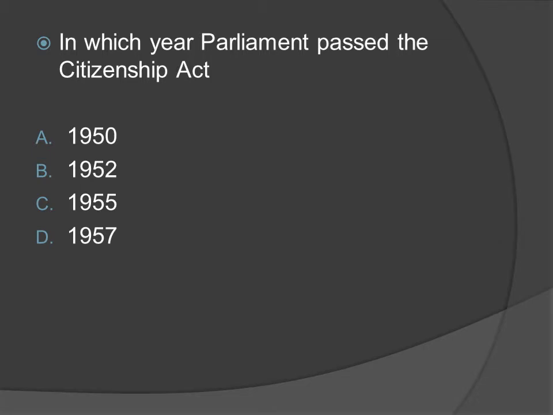In which year did Parliament pass the Citizenship Act? Option A, 1950. Option B, 1952. Option C, 1955. Option D, 1957. The right answer is option C, 1955.